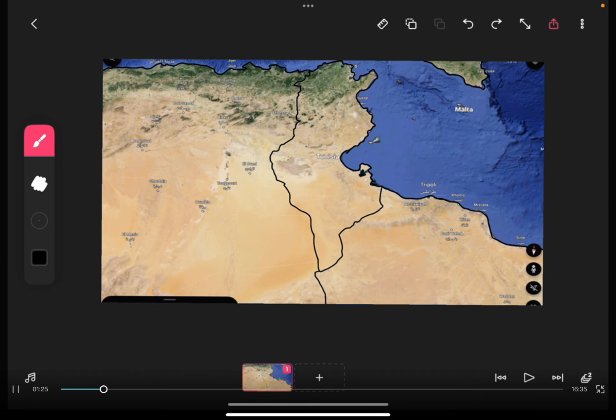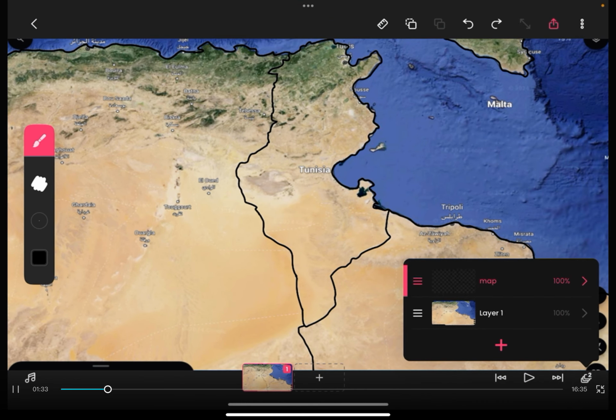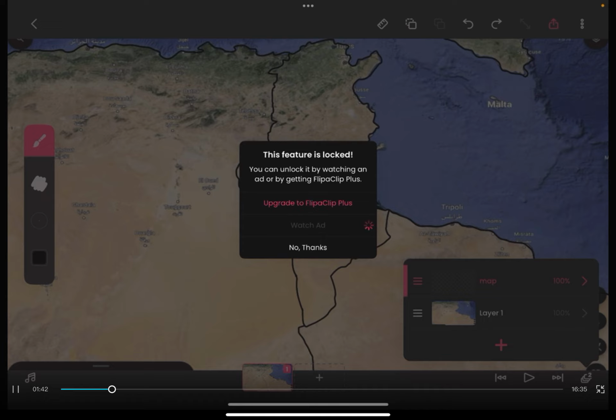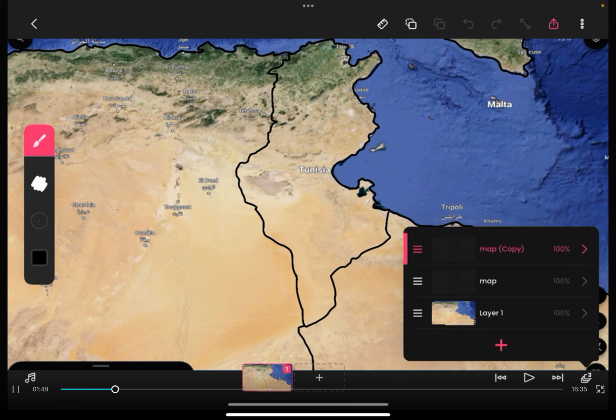All right, now that I've traced the entire thing, if you want to add the glow and stuff around all the borders, you want to slide to the left, hit the two squares, and it's going to tell you this feature is locked. What you're going to want to do is hit watch ad. All right, we are back, and it should say map copy.